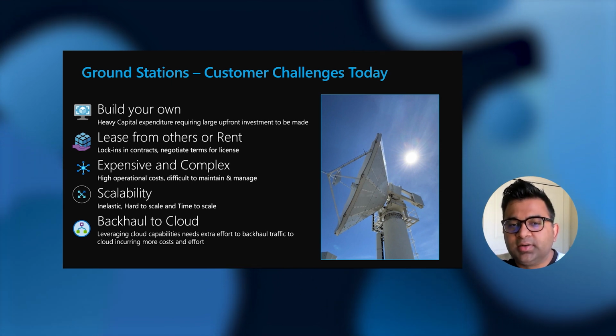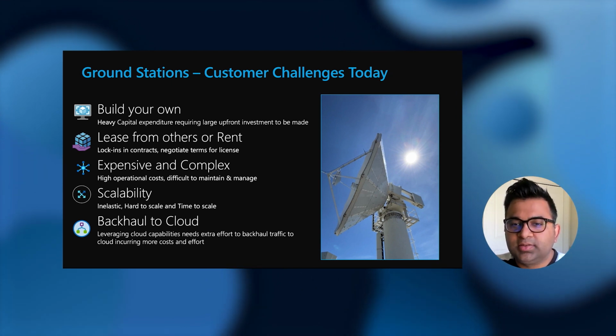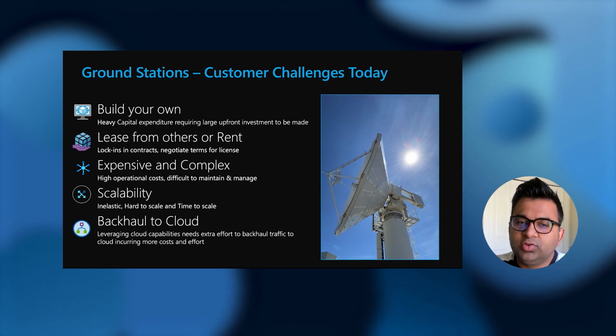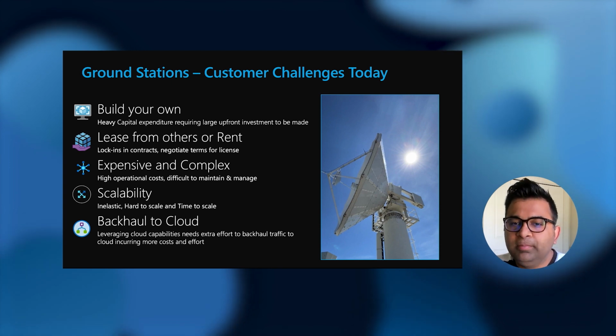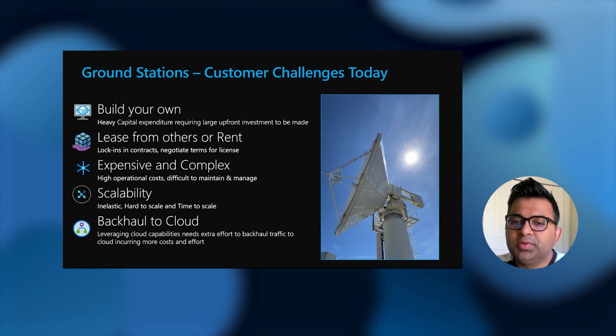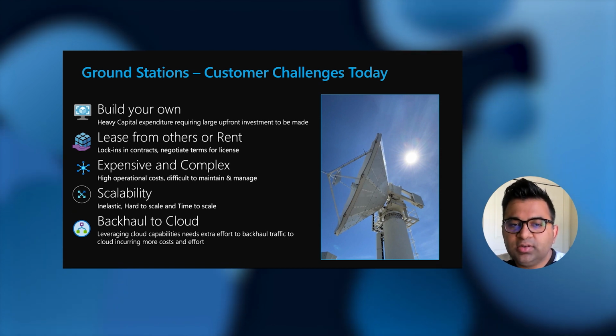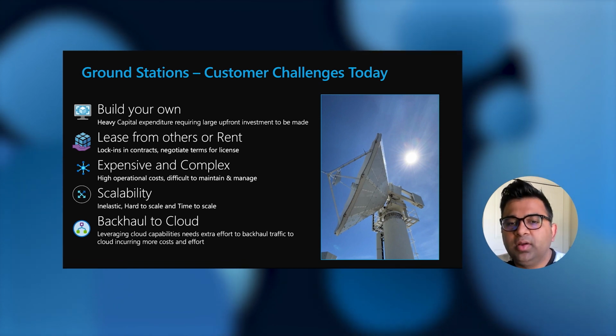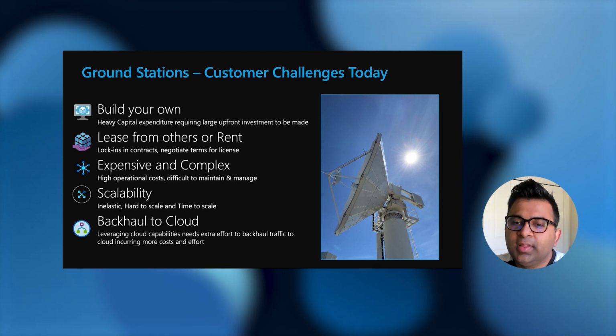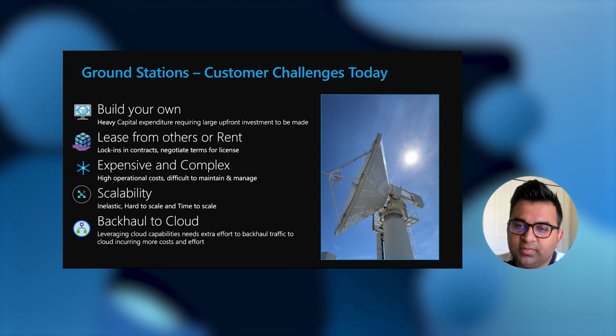As satellite operators send more satellites to space, they need more ground stations to communicate with their satellites. Building your own ground stations is often very expensive and requires capital expenditures. Other options for satellite operators are that they rent or lease a ground station, which often locks them into long-term contracts, which again makes it very expensive for them.